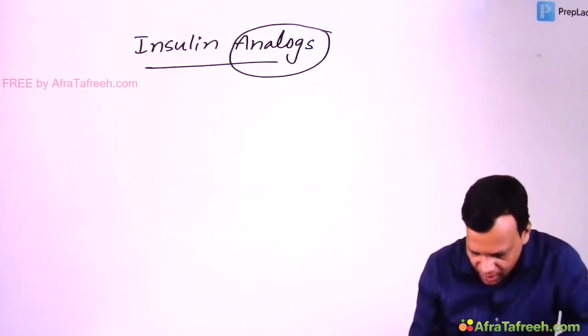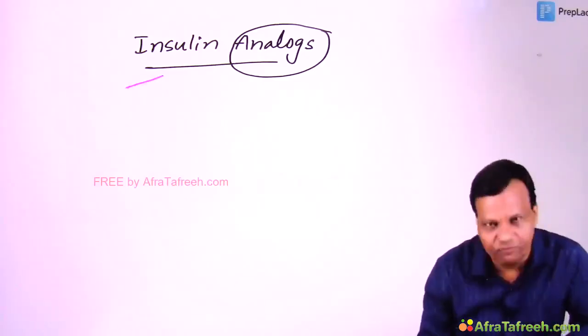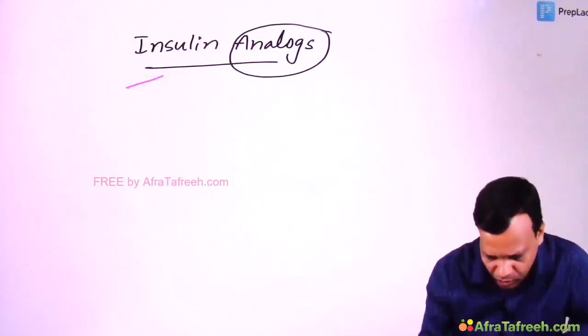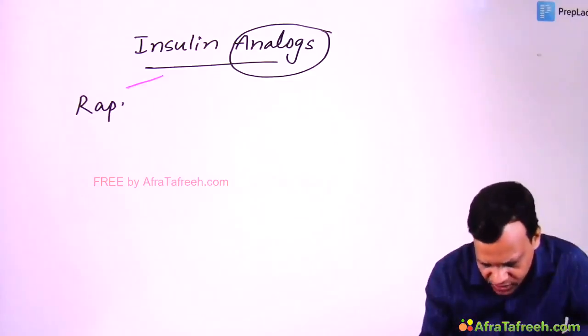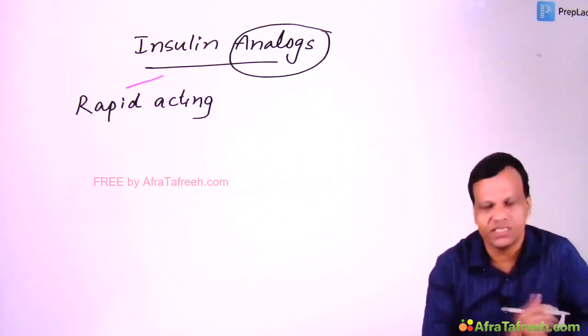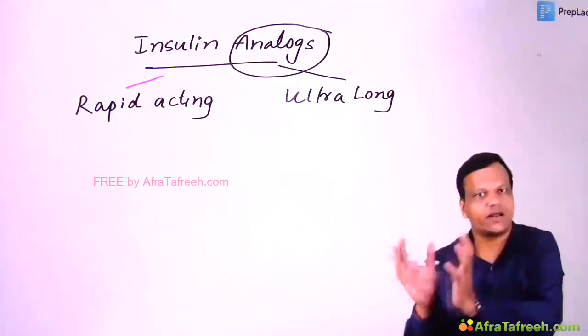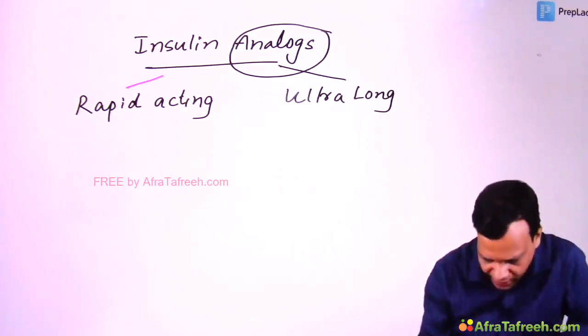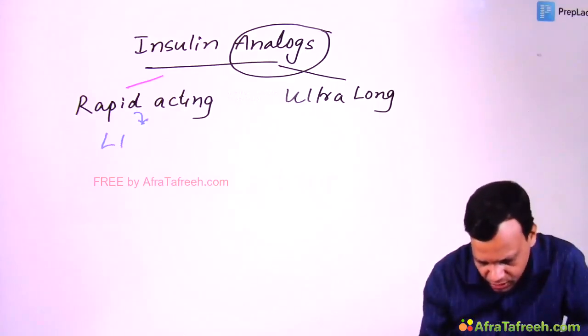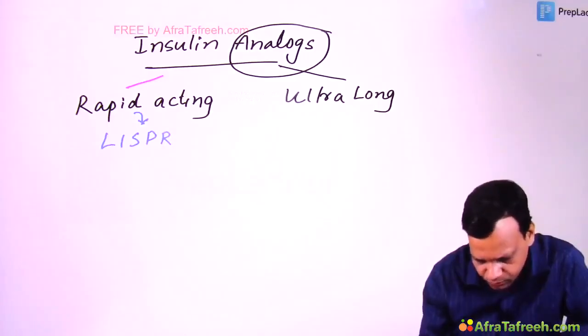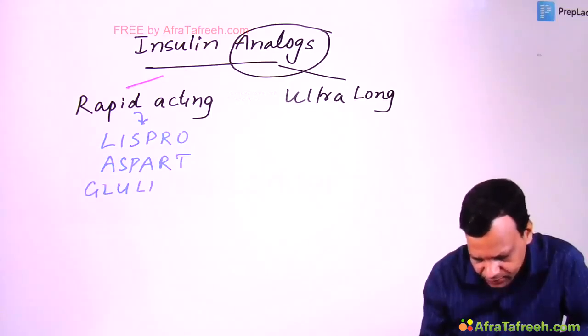So we have formed analogs which may be very fast acting, ultra rapid or ultra short acting insulin. So we say rapid acting insulins or ultra short acting insulins, you can say. And we have ultra long acting insulins also. Ultra short acting, ultra long acting. The ultra short acting or rapid acting insulins include insulin Lispro, insulin Aspart, and insulin Glulisine.